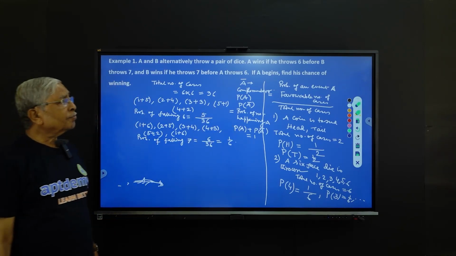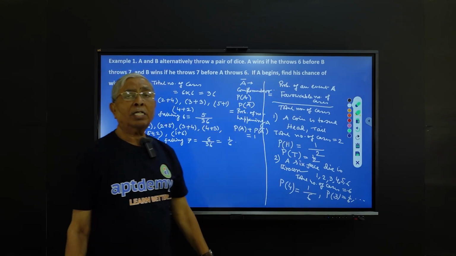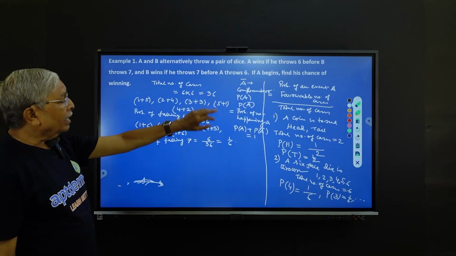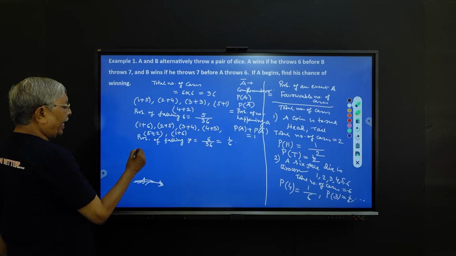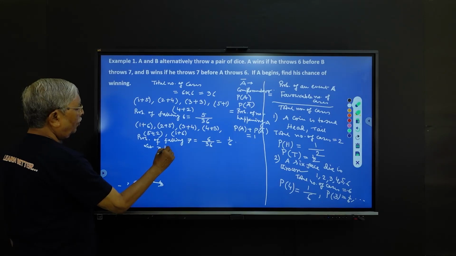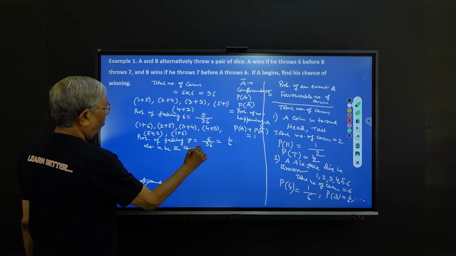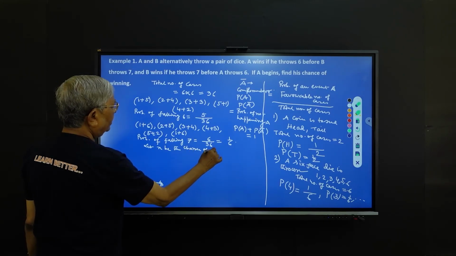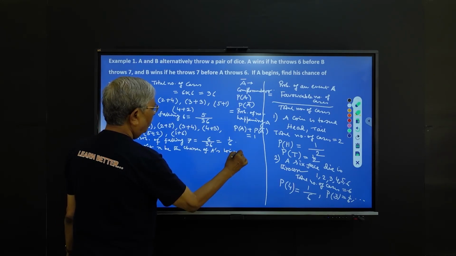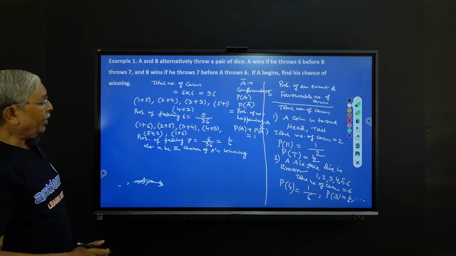Now what do you want? I want, if A begins the game, the probability that A will win the game. Let X be the chance of A's winning. Now how may A win?